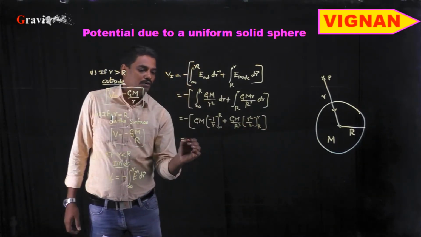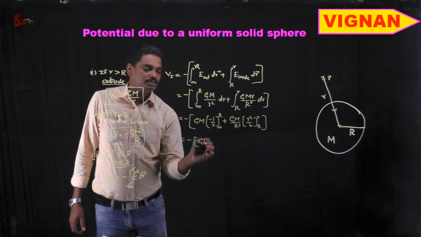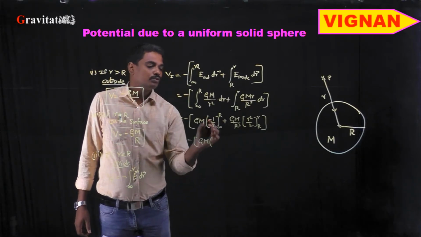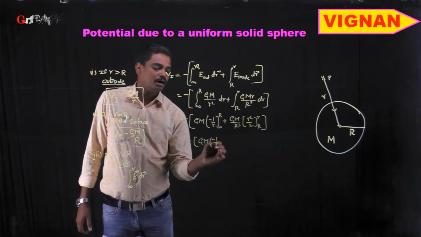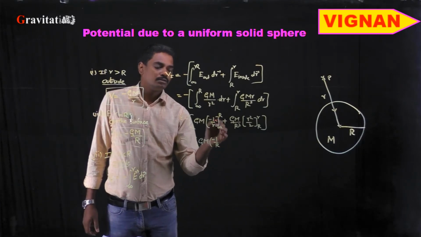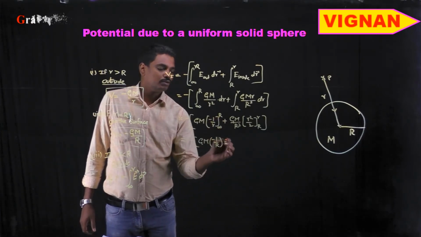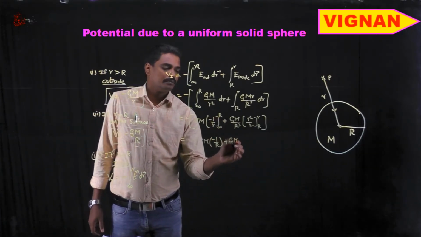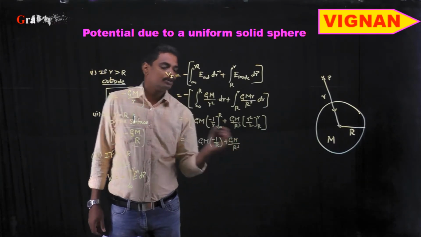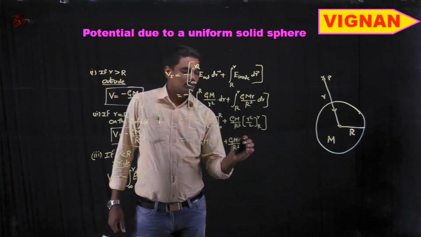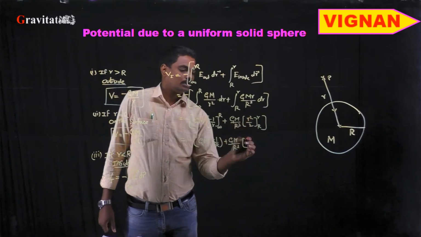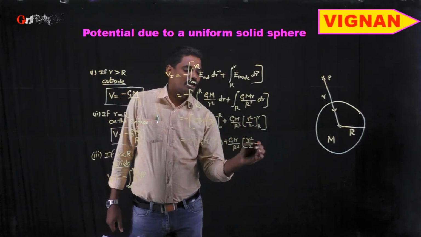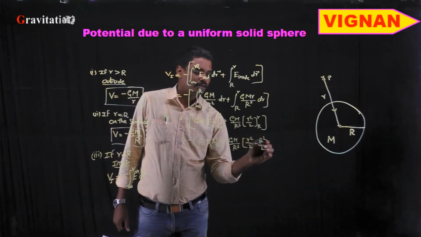That is equal to minus GM into minus 1 by R plus 1 by infinity, which is nothing but 0, plus GM by R cube into r square by 2 minus capital R square by 2.